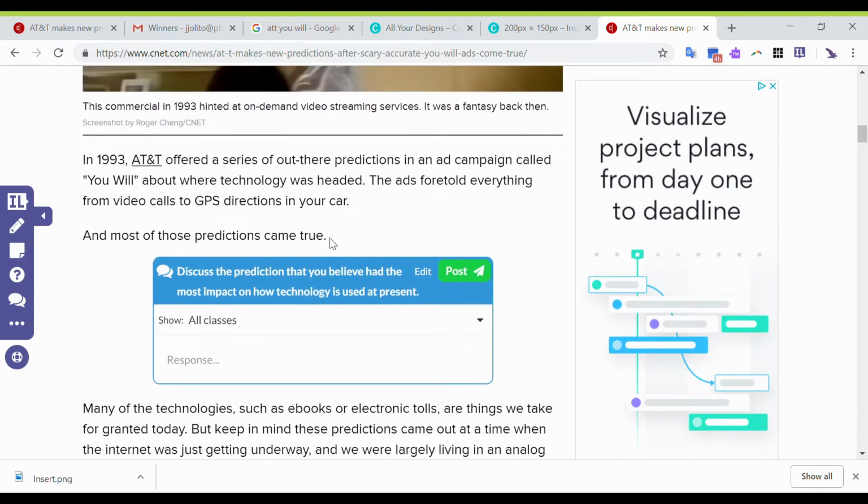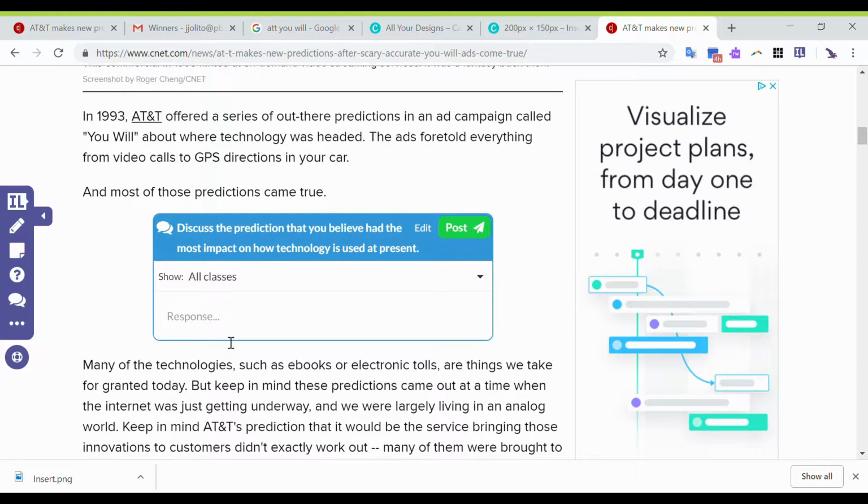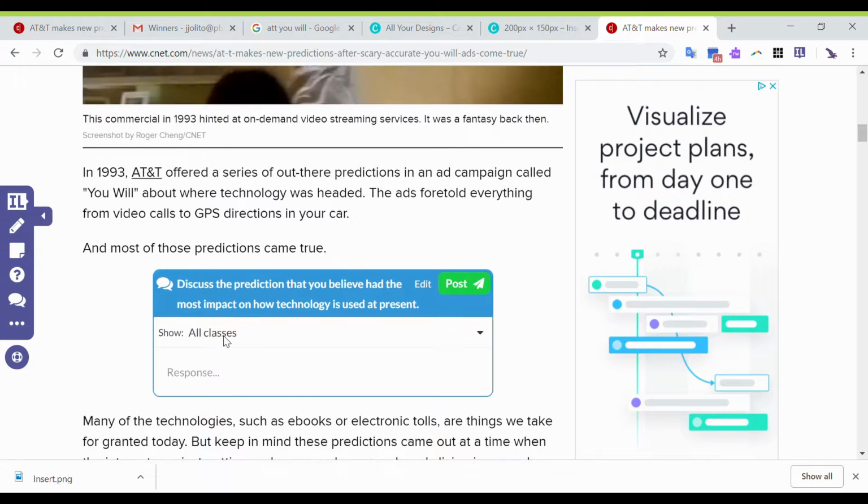The third thing that I added here is the discussion board. And the prompt that I added is: discuss the prediction that you believe had the most impact on how technology is used at present. Anyone in any of the classes that this is assigned to is going to be able to respond to this question, and everyone else will be able to see the responses and comment on that. So those are the 3 things that I added there.